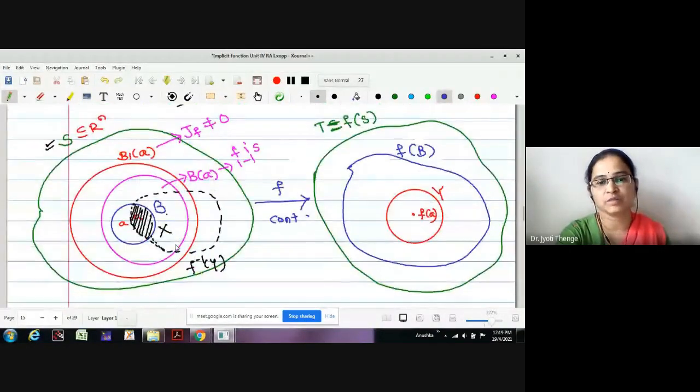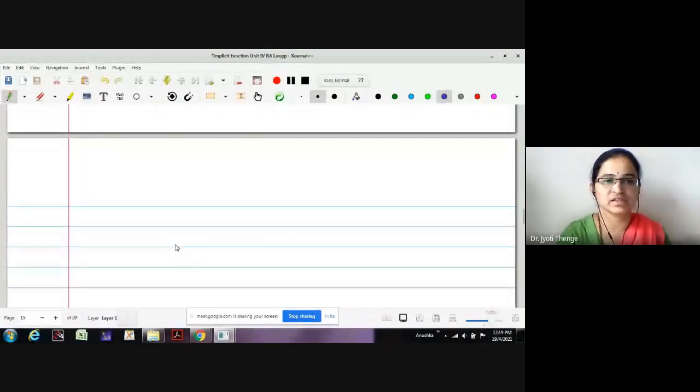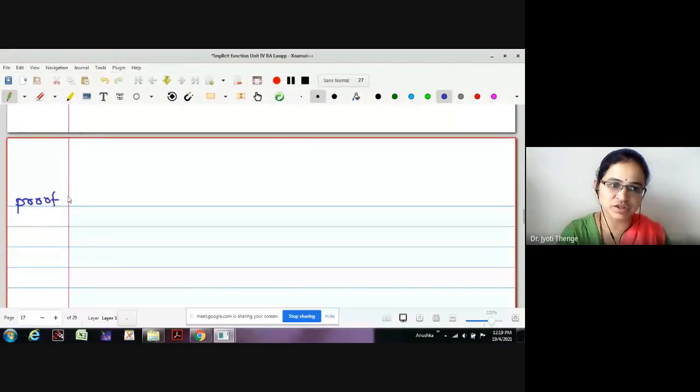Okay. Now let me proceed to the proof. Let us write the textbook proof now. First, I will explain the construction in the proof, and then we will go to prove the 5 points. Okay. The function JF is continuous.